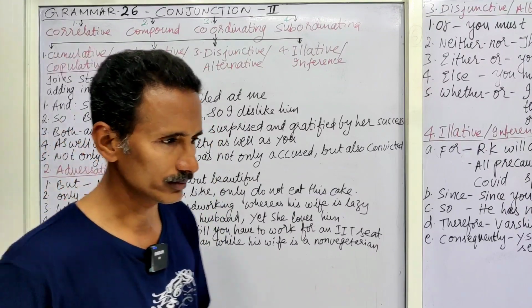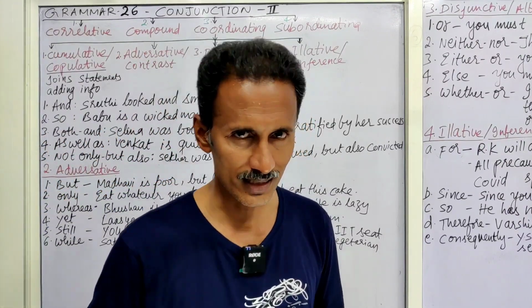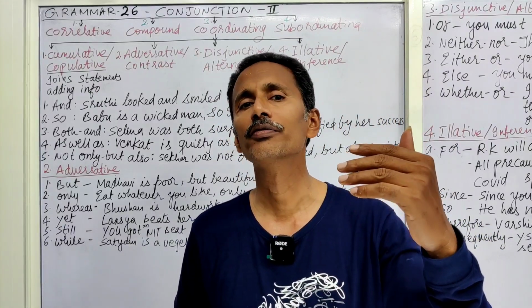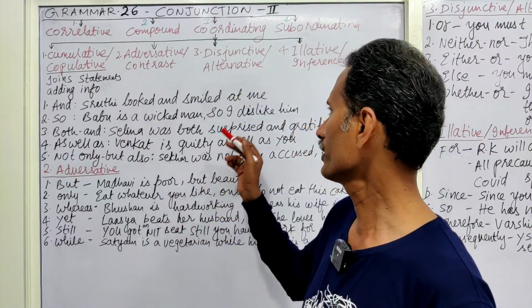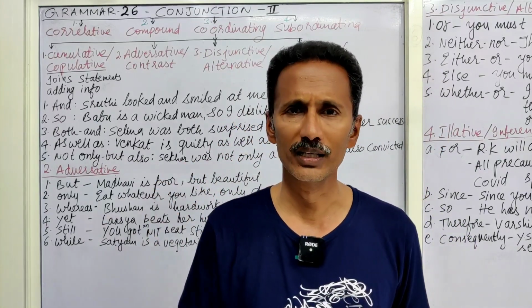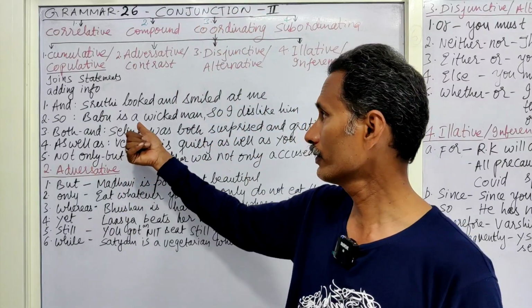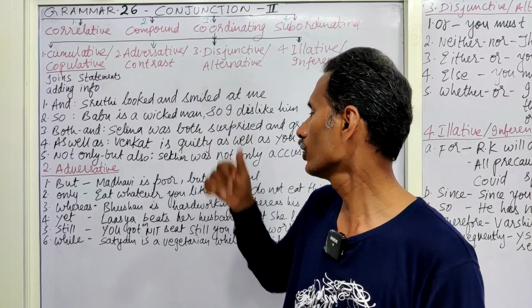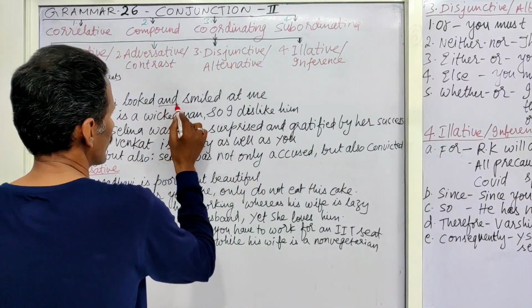Babu is a wicked man is one sentence. I dislike him is another sentence. To the quality of that person, we are adding some more information, that I dislike him because he is a wicked man. Of course, because is also a conjunction, but anyway, try to remember that Babu is a wicked man, so I dislike him. Here, so is the conjunction.